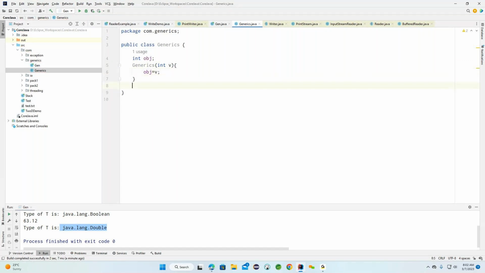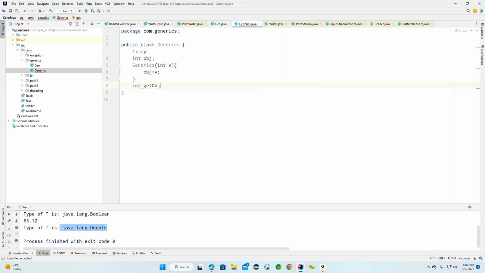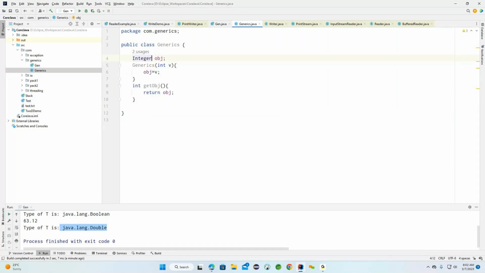After this, what I'm doing here? Now I'm trying to return the getObj, return obj. Here I'm trying to call the showType. ShowType basically needs an object type. Now here, in place of this particular int, I'm going to provide Integer. Okay. Now here you can see,